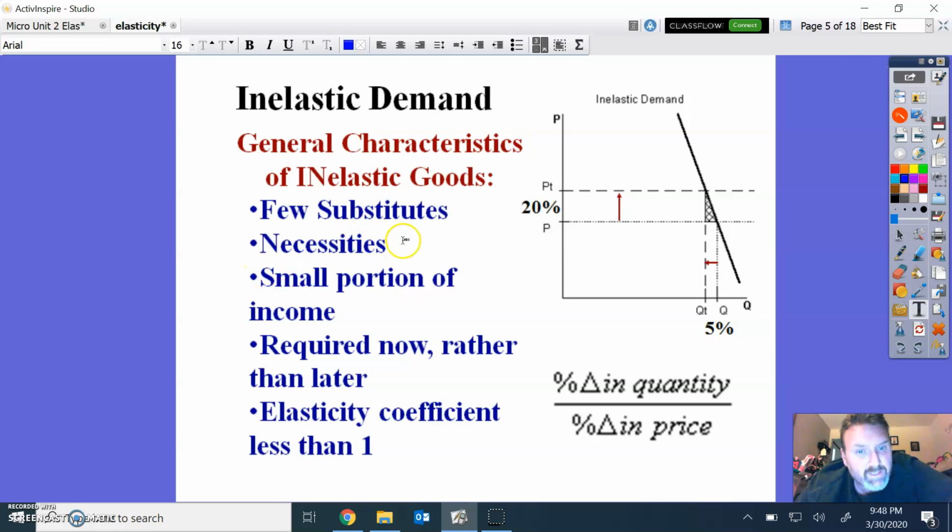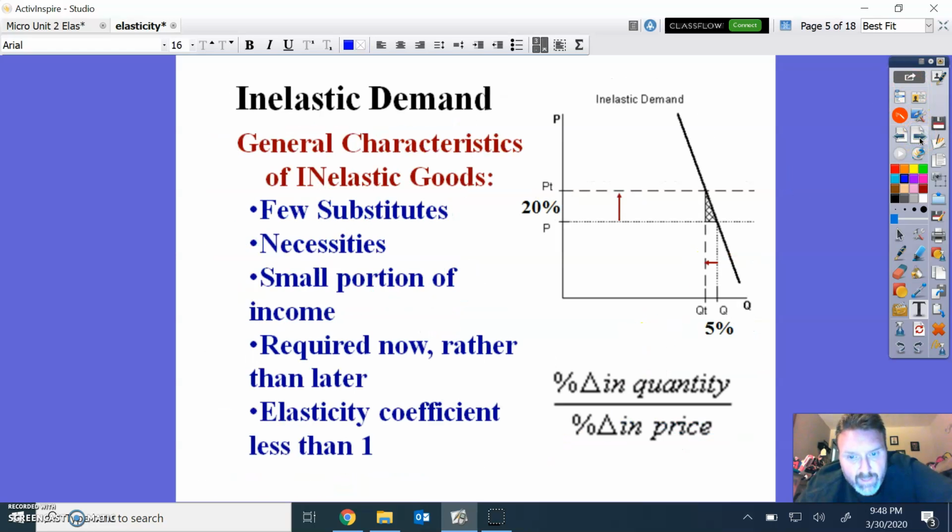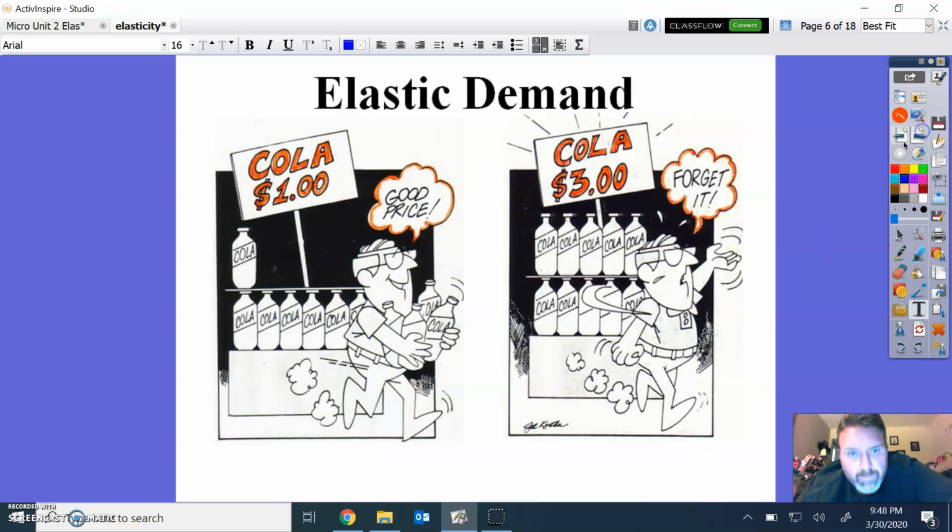You know what became inelastic real fast? Toilet paper, right? Things that are a small portion of your income, things that are required now, that are an emergency rather than later, or their coefficient is less than 1. So if we go back here, 5 over 20 is 1/4, which is 0.25. It's less than 1, so it's inelastic at that point. Change in quantity over change in price. We'll get to that in a minute here.